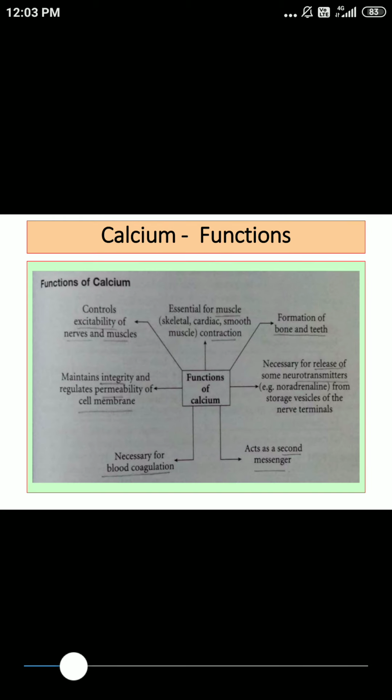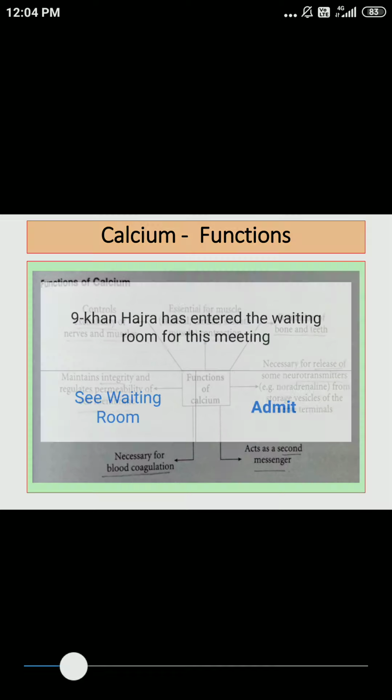There are several functions of calcium. In short, we will quickly revise it. Calcium is required for formation of bones and teeth. Calcium helps in blood clotting. It is required for conversion of prothrombin to thrombin. Calcium plays an important role in neuromuscular excitation. Then we said calcium is required for release of neurotransmitters from the storage vesicles.